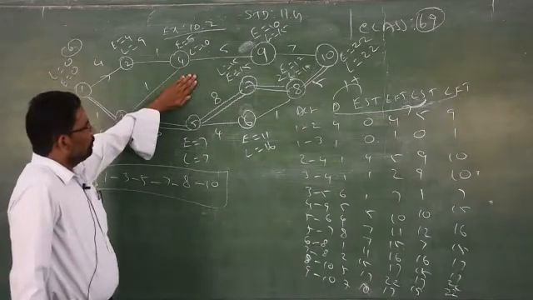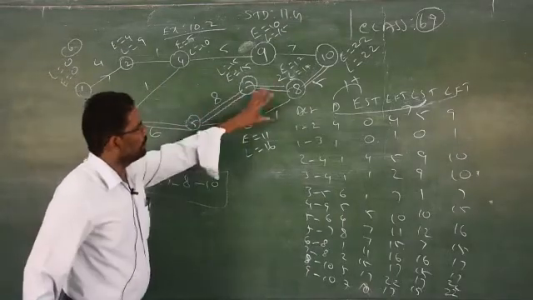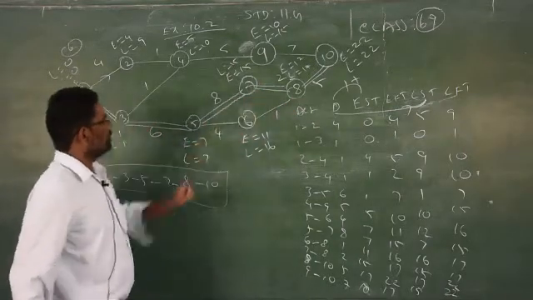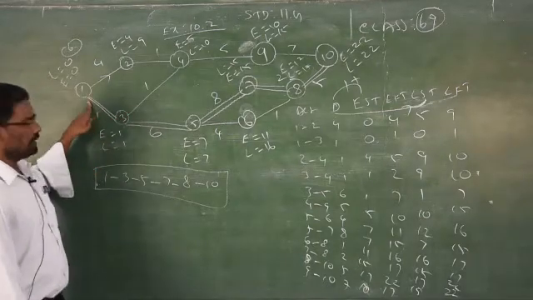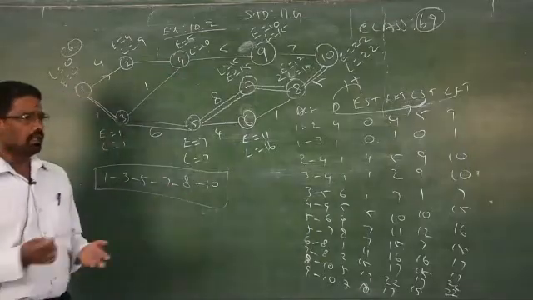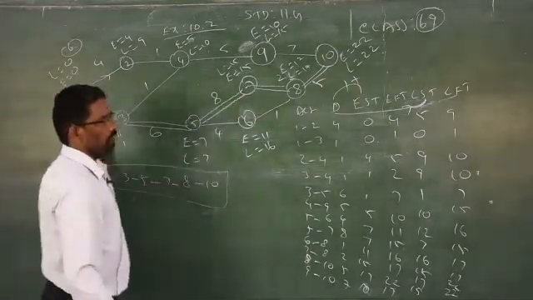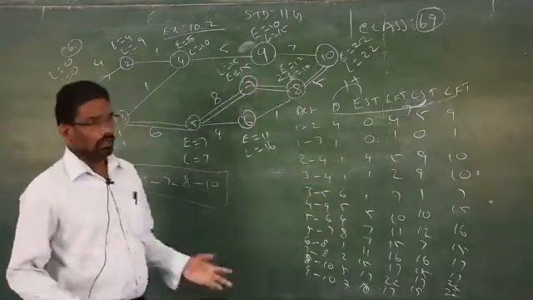So the diagram is very important. When you come to the backward formula, you please go in decreasing order. From 8 we have 7 and 6, this is decreasing order, whereas at 3 we have 2 pathways, but 3 to 1 is decreasing order, whereas 3 to 4 is increasing order. That is not allowed. For the backward formula you should always go in decreasing order, but forward you always go in increasing order. Don't confuse.